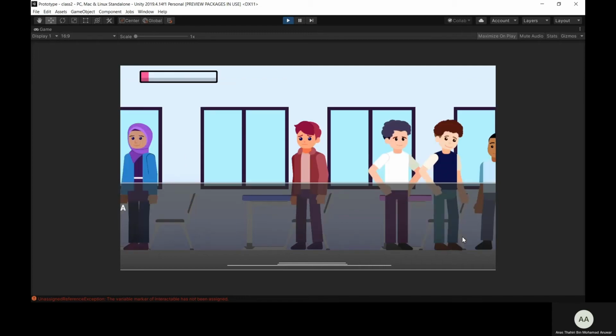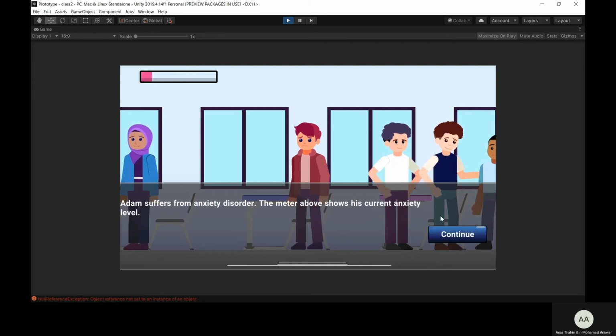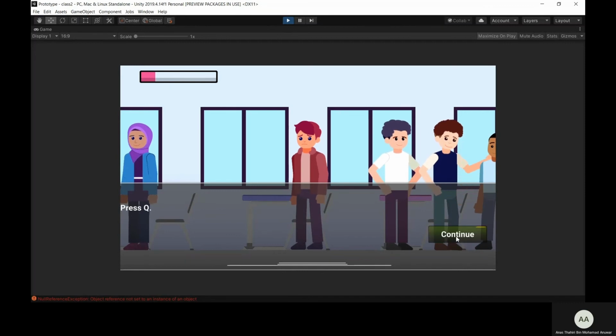Okay, now that we've loaded into the next scene, we get a little bit more in-depth with our player character, Adam. Adam suffers from anxiety disorder. The meter above shows his current anxiety level. You can see at the top left corner there is a meter that is slowly increasing. This tells the player that whatever they do, do not let that meter fill up. So let's continue, and the game says press Q.